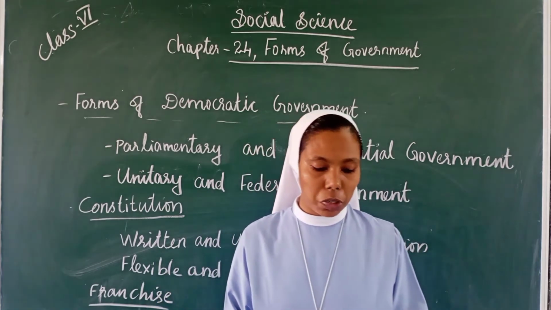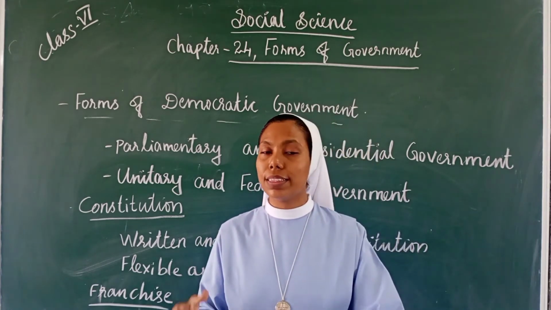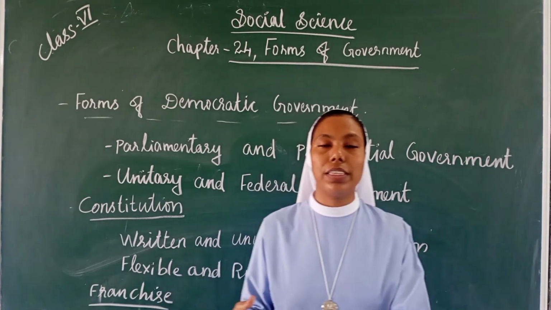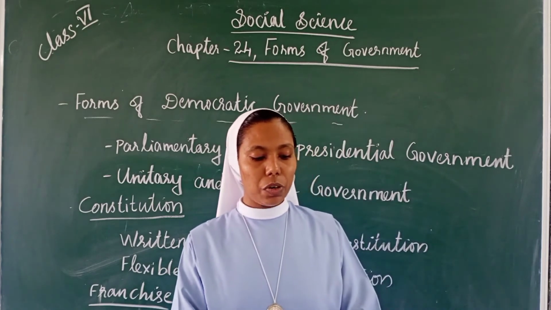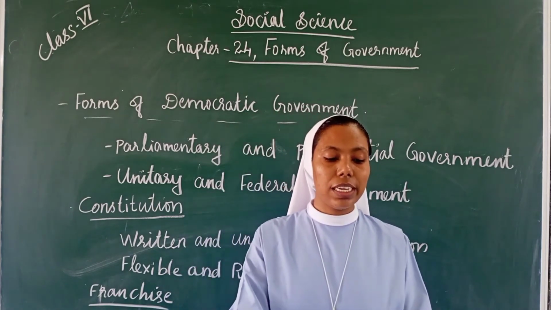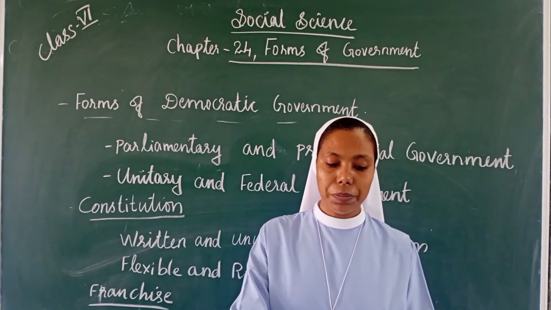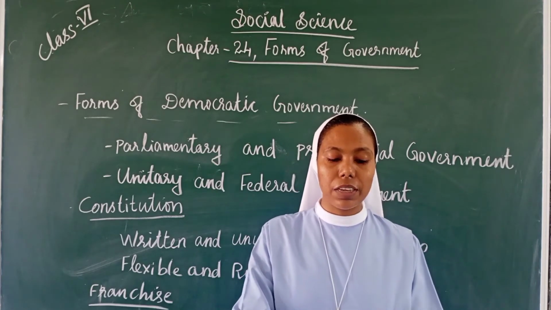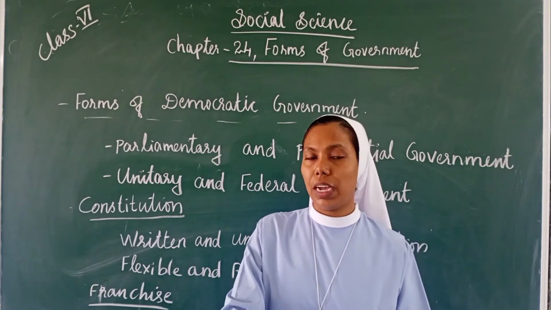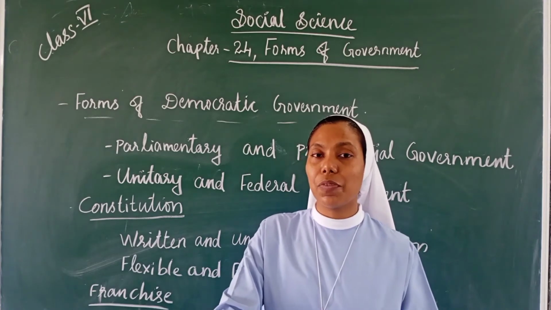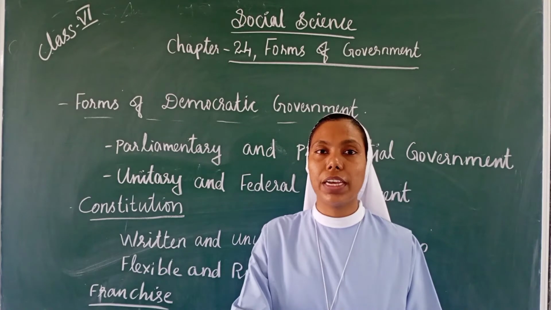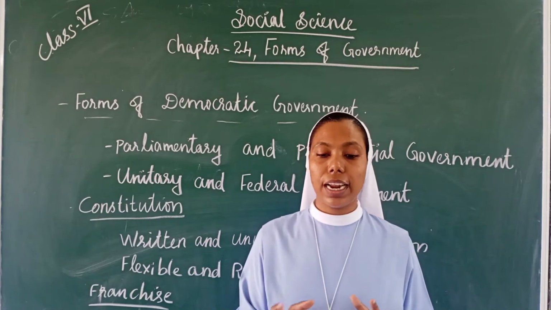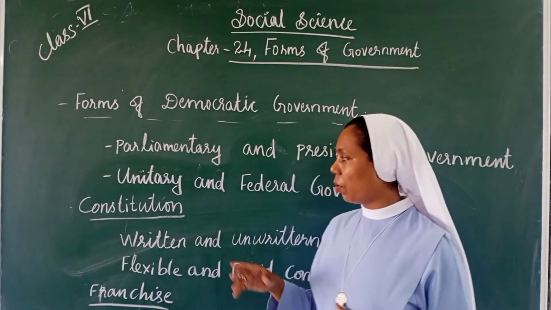In India, the constitution has given the center more power than the states. This is why we say that India is federal with a unitary bias. So the unitary form of government is the one in which all the power is centralized under one central government, and the federal government is the one in which the powers are divided between the center and the state. Next we can discuss the constitution.